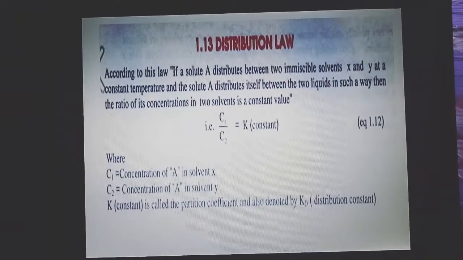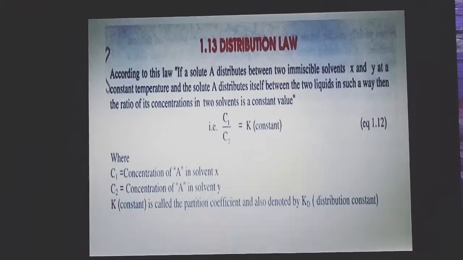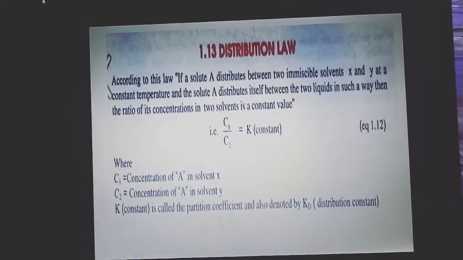The next topic is distribution law. Before studying distribution law, I will discuss what distribution law is.